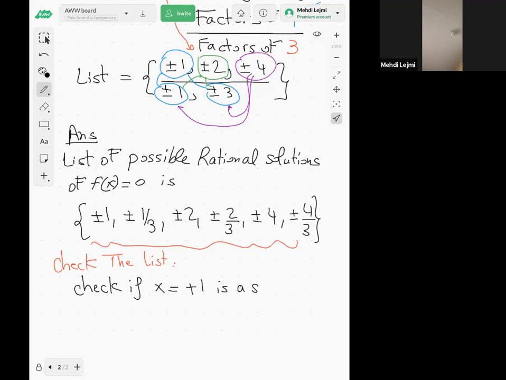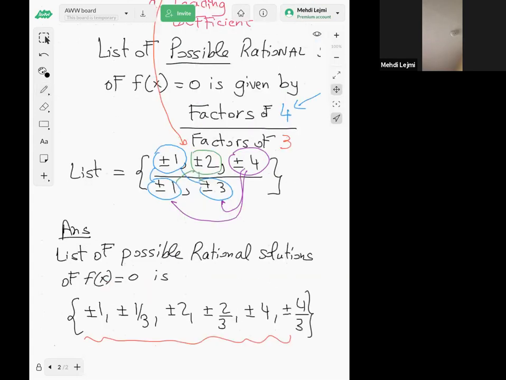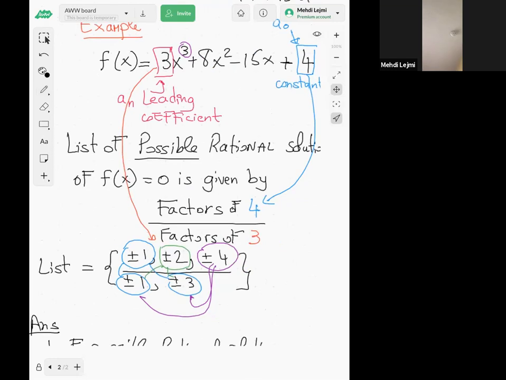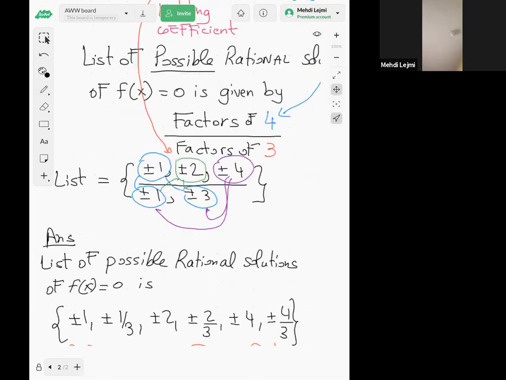So let's see. To check if it's a solution of f of x equal to 0, you have to plug 1 into the function f, right? So you have to evaluate f of positive 1. So what's f of positive 1? Where's my f? Yeah, so it's 3x cubed.